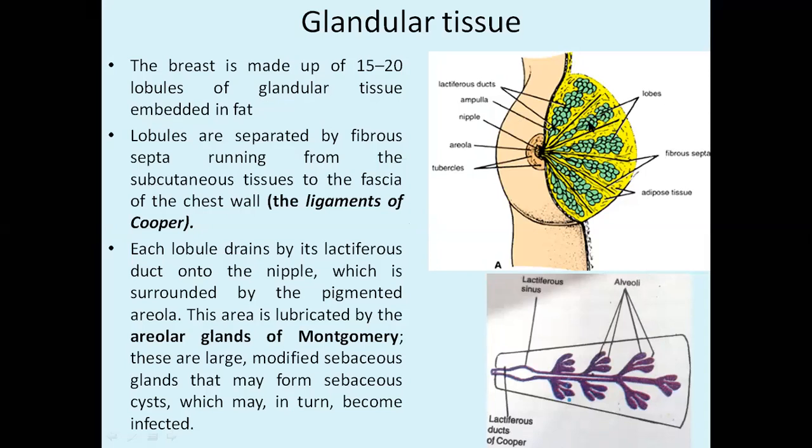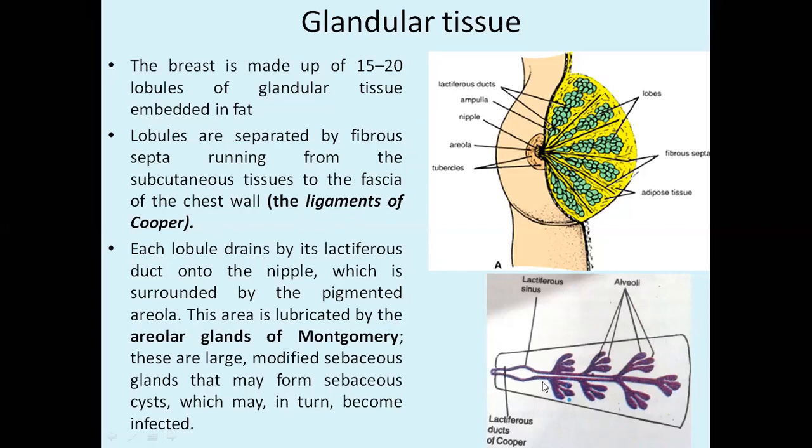Now, I told you, from the skin to the pectoral fascia, we have the suspensory ligament of Cooper. Now see here, suppose this entire thing is considered as a lobule. You will see it is all made up of glandular tissue, which is all made up of alveoli. Inside the alveoli, you will see the production of milk, and this milk is moved to these ducts, which are the main ducts.